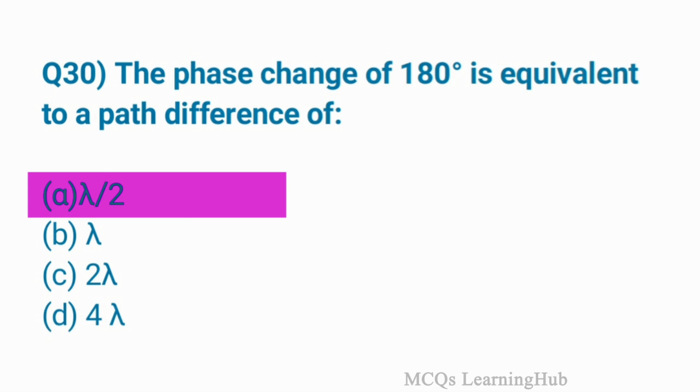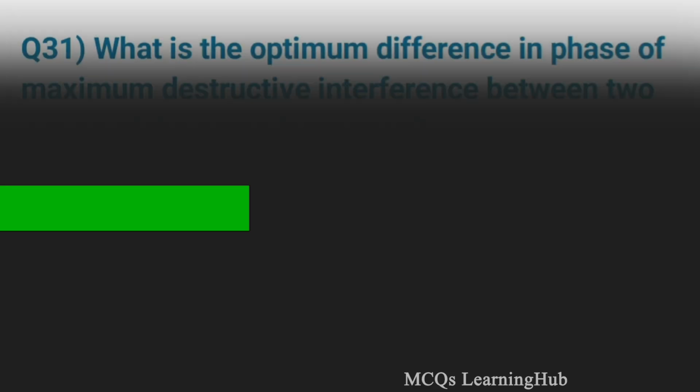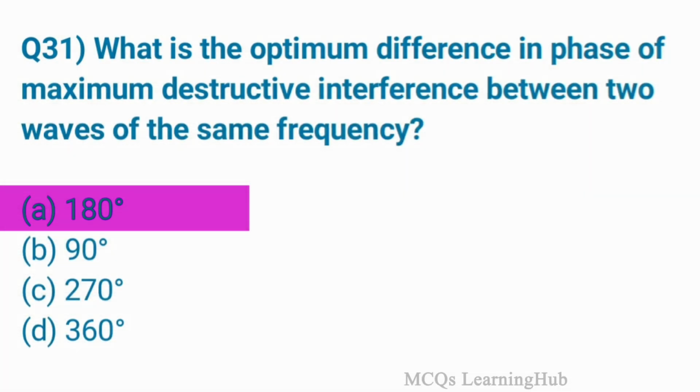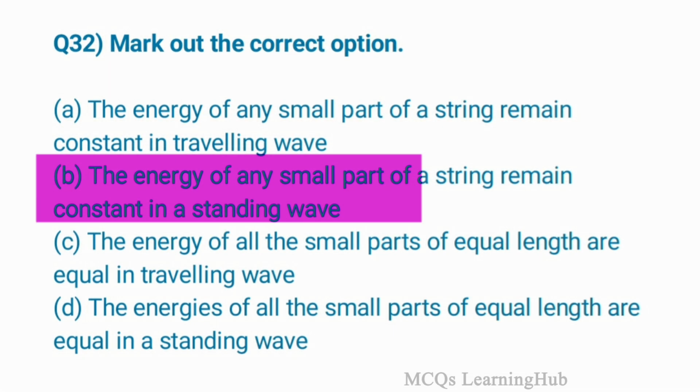Question 30. A phase change of 180 degrees is equivalent to a path difference of option A, lambda by 2. Question 31. What is the optimum difference in phase for maximum destructive interference between two waves of the same frequency? Option A is correct, 180 degrees. Question 32. Mark out the correct option.